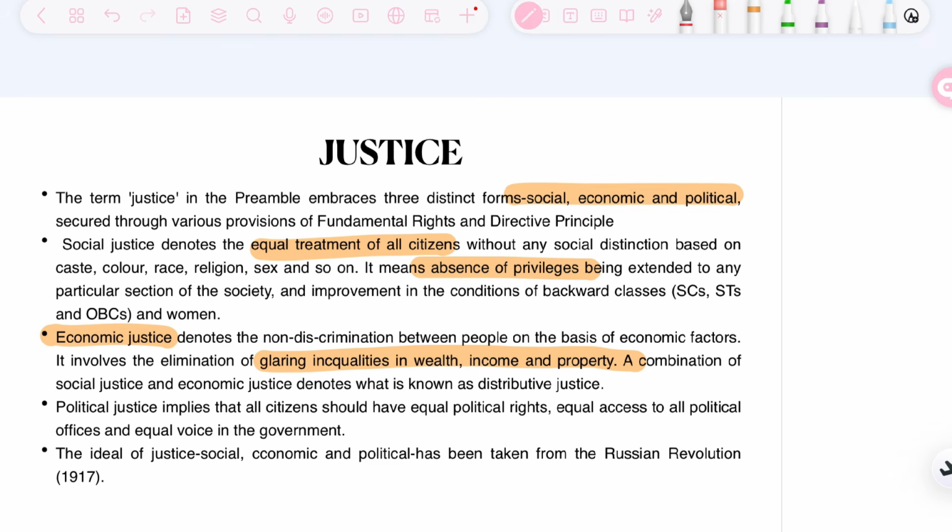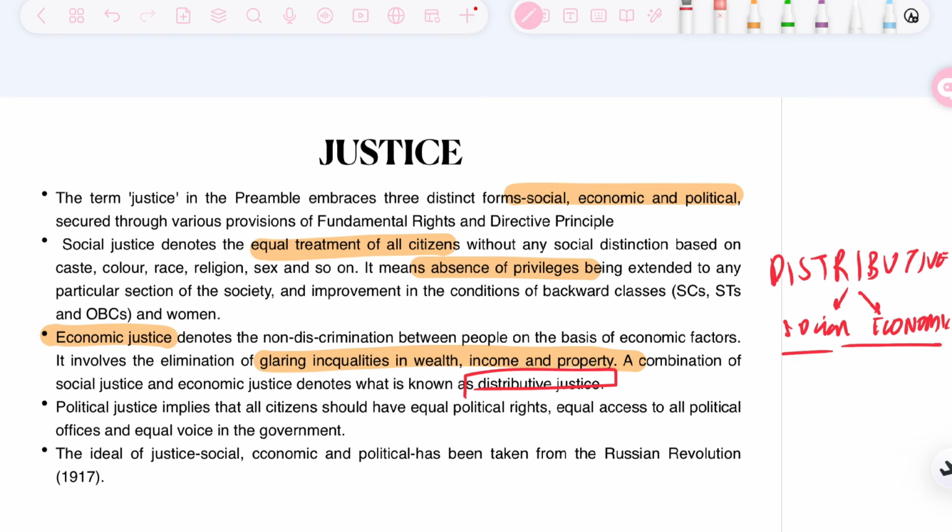So when we combine social justice and economic justice, it gives us a new justice, that is distributive justice. So distributive justice has two parts, that is social and economic. When we talk about social, it means that everybody is equal, no special privileges being given, and economic means that there is no discrimination based upon the economic factor.